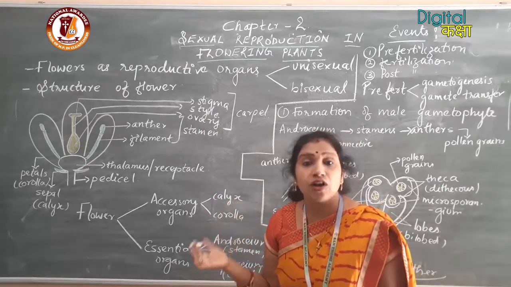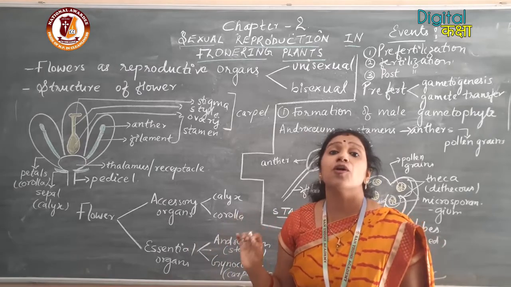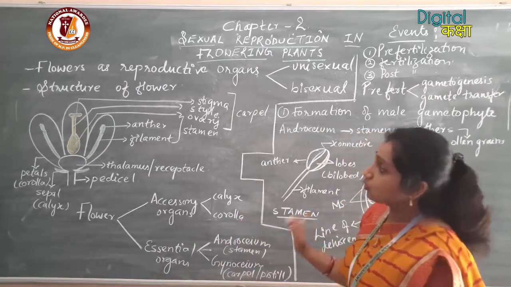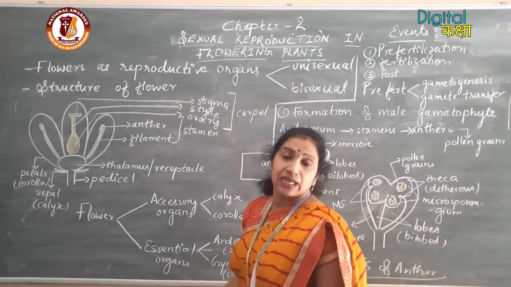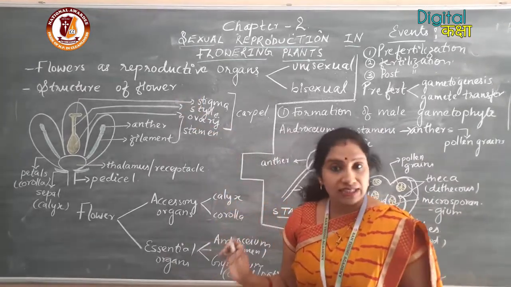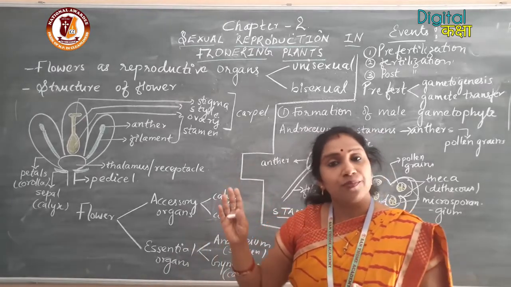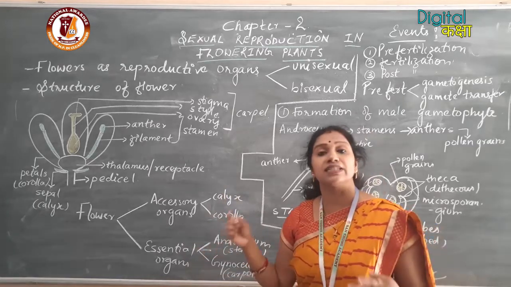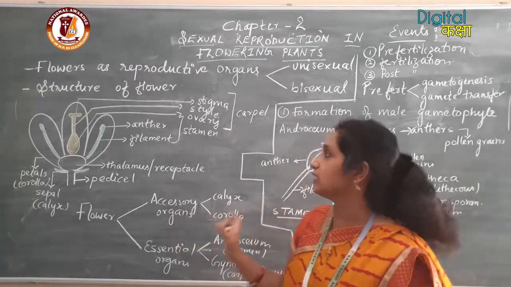So, you all know that flowers are the reproductive organs. They are involved in the process of sexual reproduction, that is the formation and fusion of the gametes. Now, moving to the structure of the flower. We have to recall the structure of the flower as you have been studying the structure in many earlier classes. In 10th also you have studied the detailed structure of the flower. The same thing we will be recalling here.